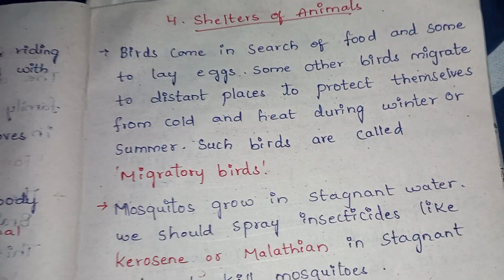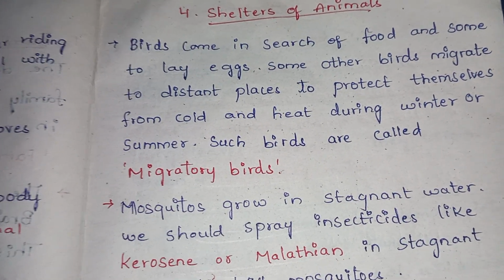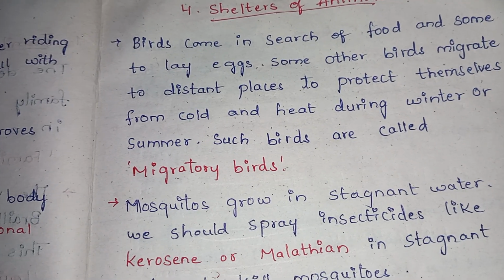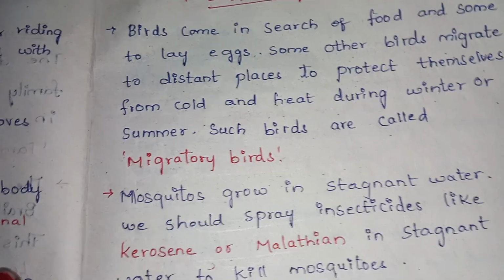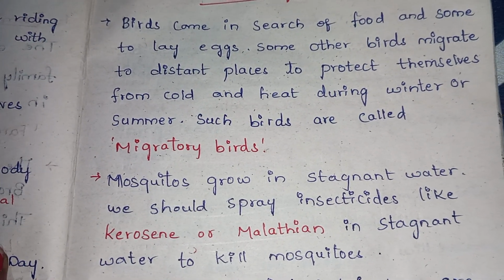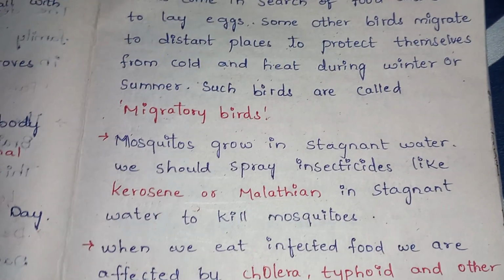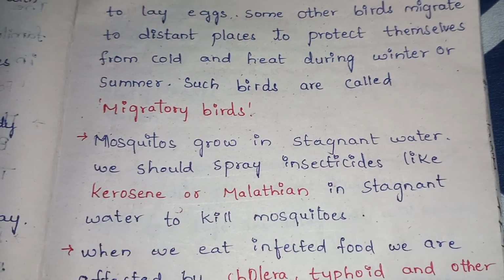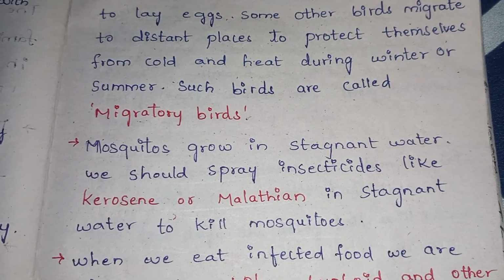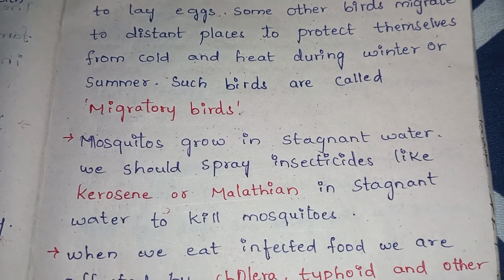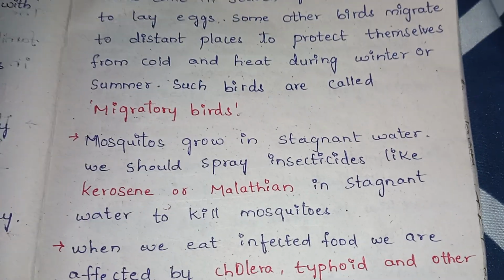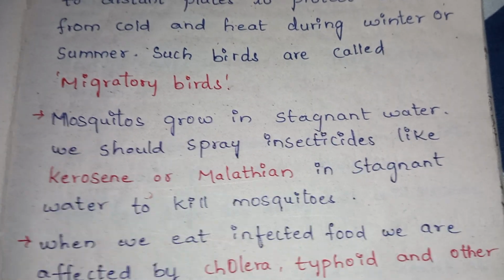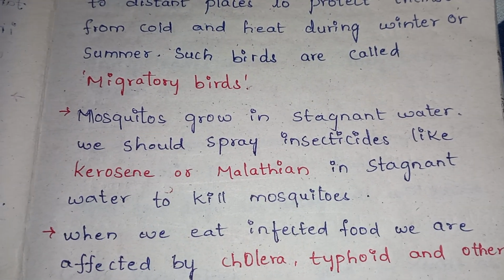Migratory birds move from one place to another in search of food, or whenever climatic changes go on, then the birds migrate from one place to another place. Next point is mosquitoes. Wherever stagnant water is stored, the mosquitoes will grow in that place. So we should spray insecticides like kerosene or malathion in stagnant water to kill mosquitoes.